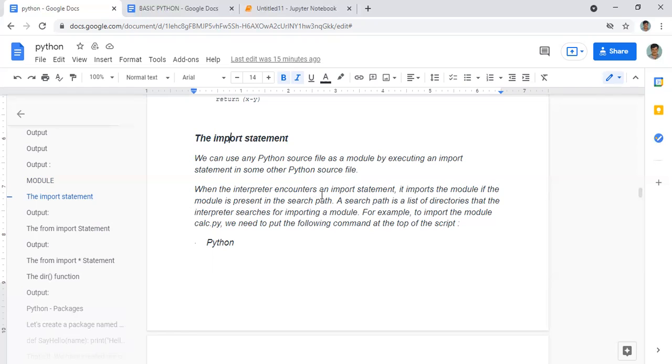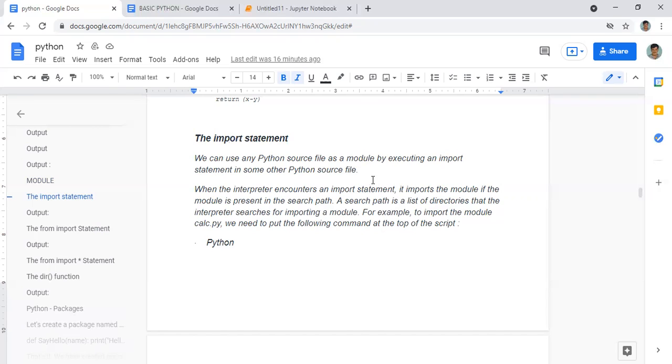When the interpreter encounters an import statement, if you give this command, import, then what will happen? Python will import the module if the module is present. That means first we want to define the module, then only we can import that. In Python, there are already many modules present. If you want to create a new one, this is the method. If a module is already present, then only we can import that one.